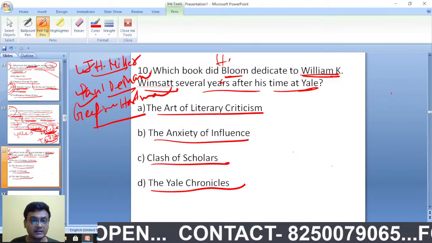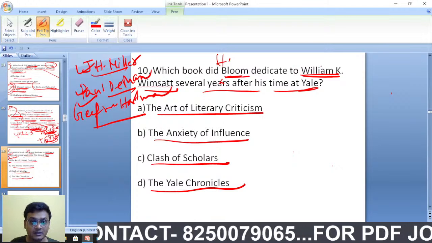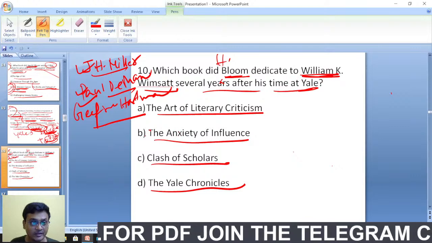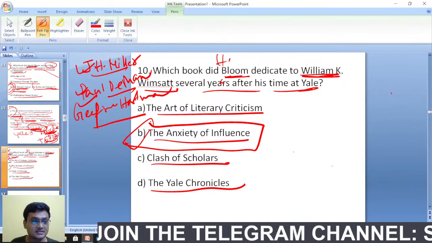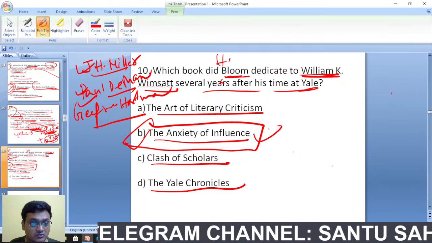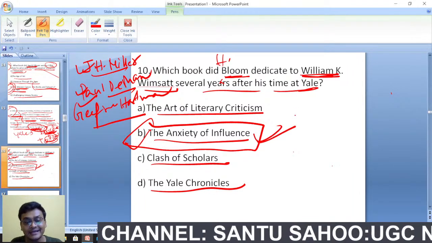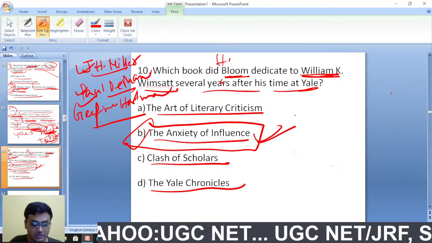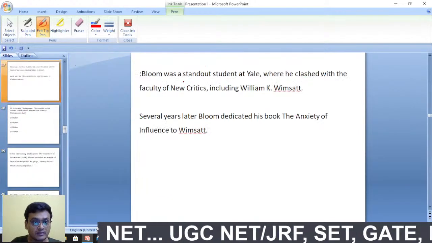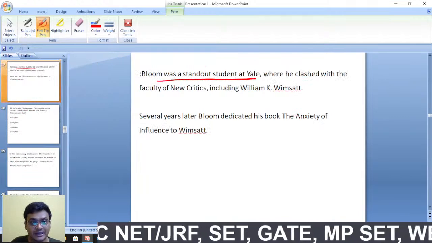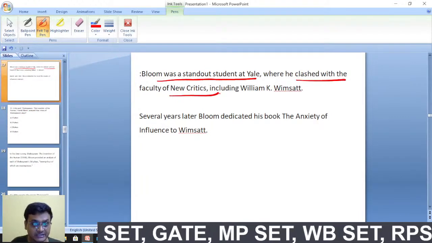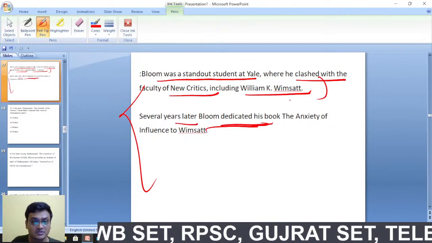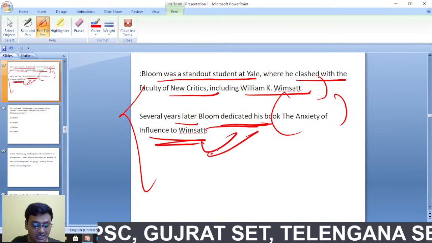Okay, so here Harold Bloom had dedicated to William K. Wimsatt the work that was The Anxiety of Influence. The Anxiety of Influence is the work that Harold Bloom had dedicated to William K. Wimsatt. Now, Bloom was a standout student at Yale, where he clashed with the faculty of linguistics, that is William K. Wimsatt. Several years later, Bloom dedicated his book, The Anxiety of Influence, to William K. Wimsatt.